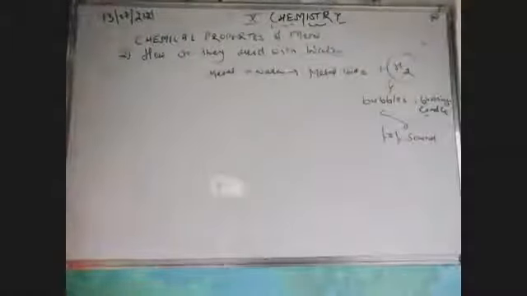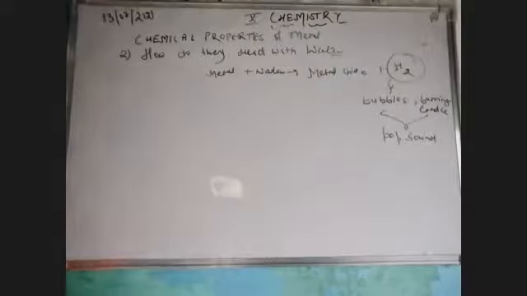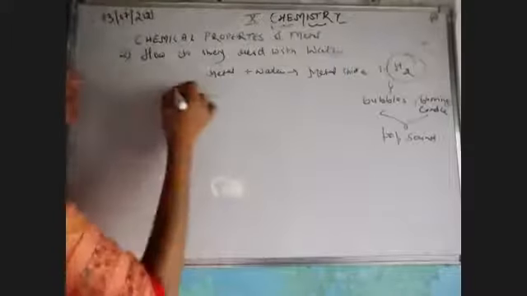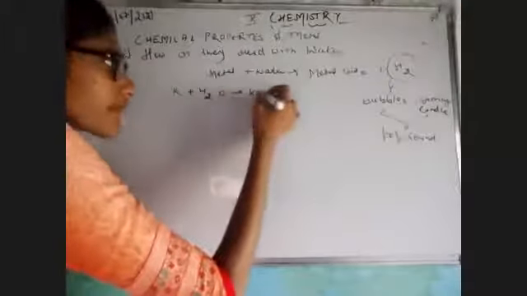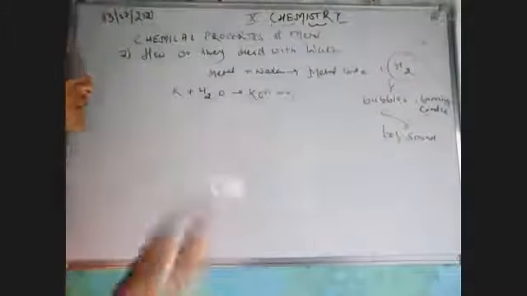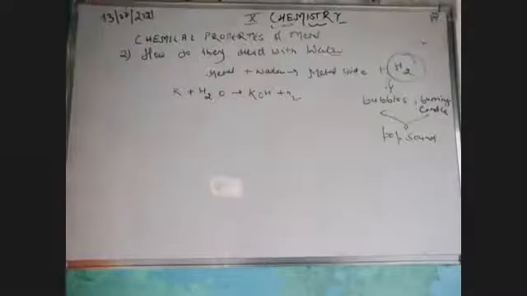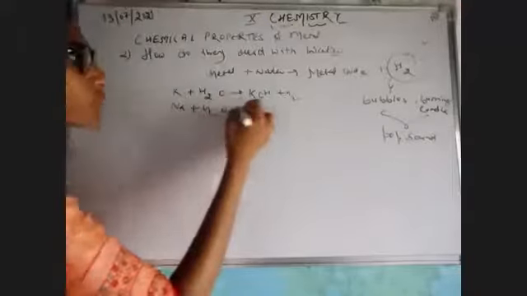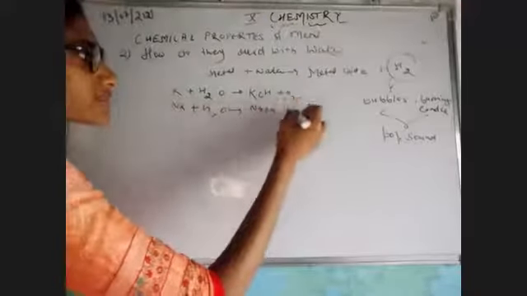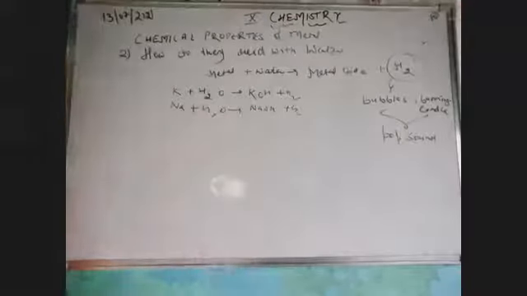Let's see some examples. Like we have potassium or sodium. Whenever it reacts with water, it would give you potassium hydroxide plus hydrogen gas. Same as it is if I'm talking about sodium, it would again make the base, that is sodium hydroxide plus hydrogen gas. Yeah? Okay.